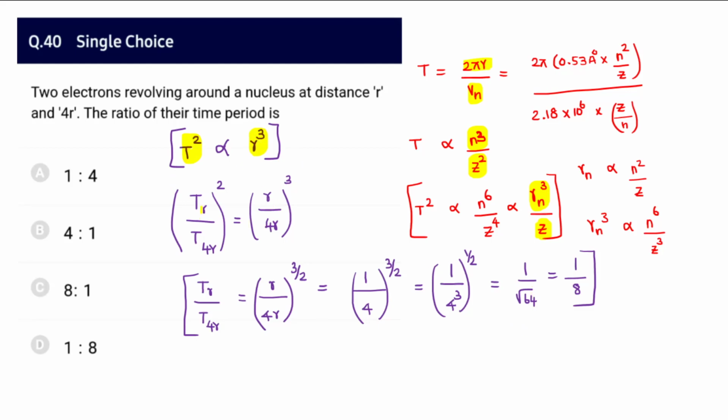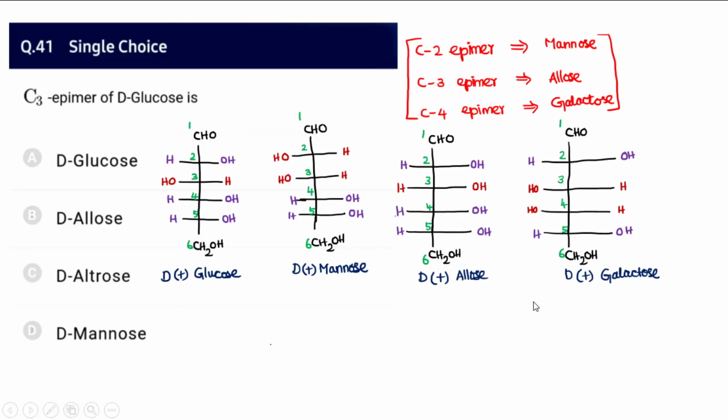So they're asking you to take the ratio of r to 4r. So therefore r by 4r power 3 by 2. Further simplifying it results in 1 by 8, because 1 by 4 power 3 is 1 by 64. So root over 64 is going to be 1 by 8.